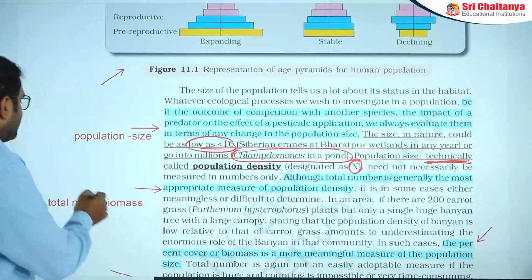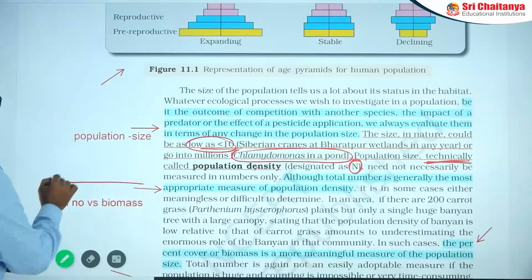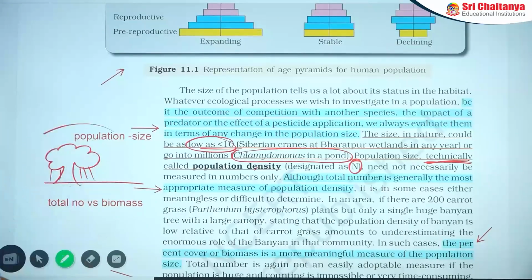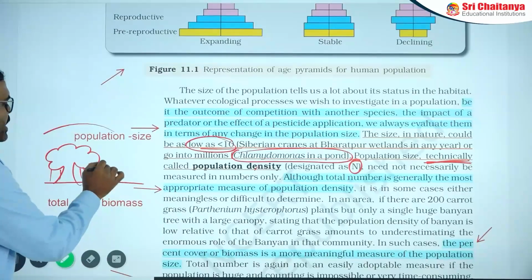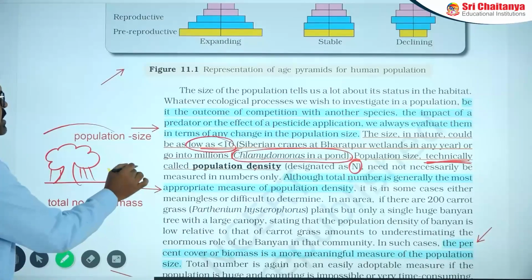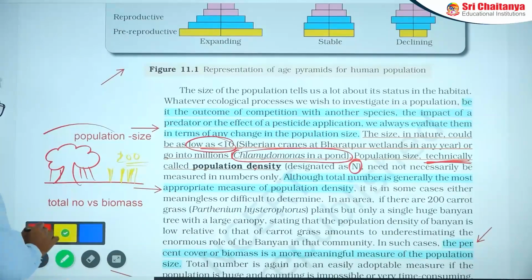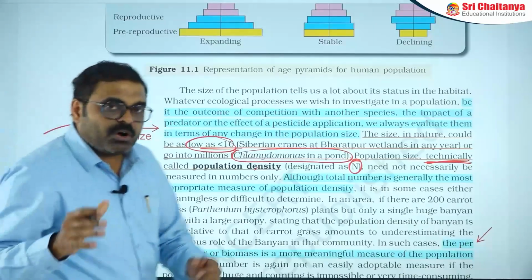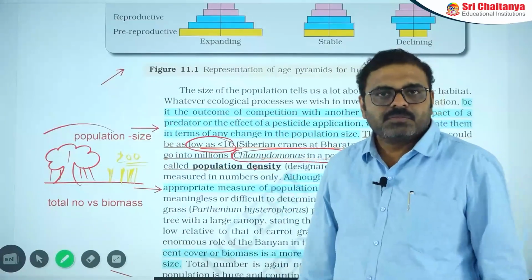Let us take a small example. I take one banyan tree with a huge canopy, and a number of Parthenium plants are there. These Parthenium plants are 200 in number, and the banyan tree is 1. If I ask how many plants are there, that means 201.